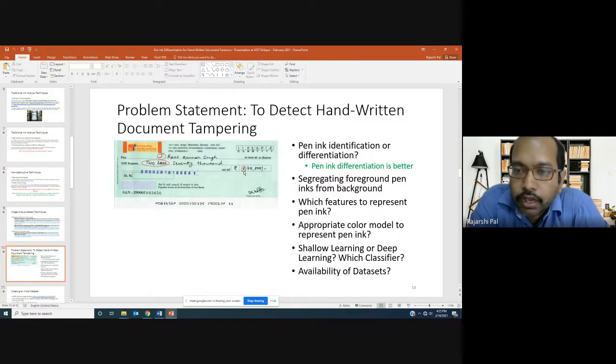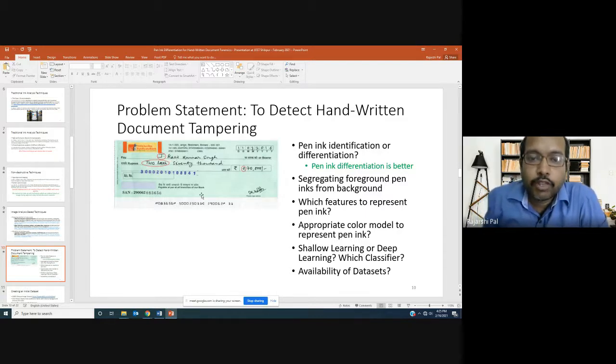One is whether we should treat it as a pen ink identification problem or a pen ink differentiation problem. By identification problem, I mean we want to associate the ink with one particular brand of pen.